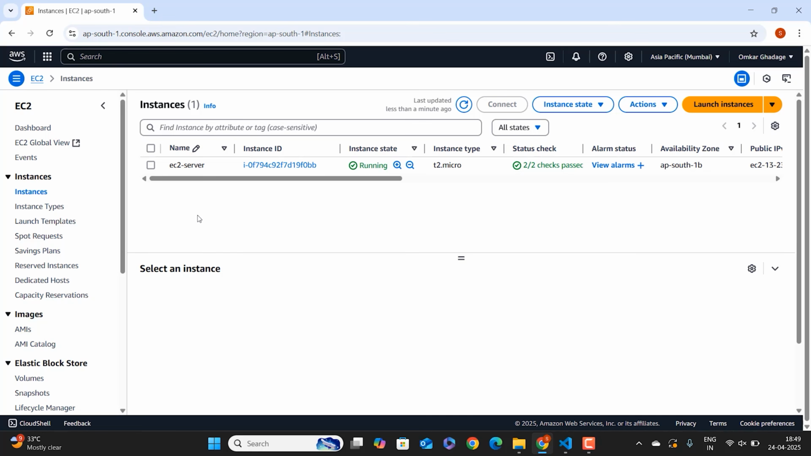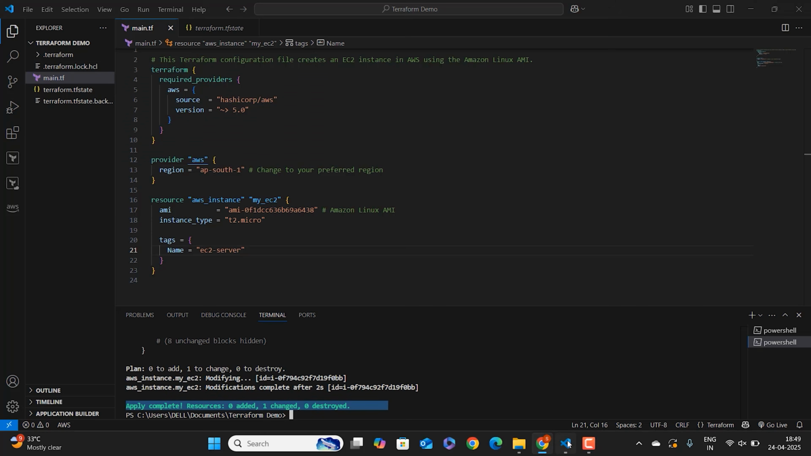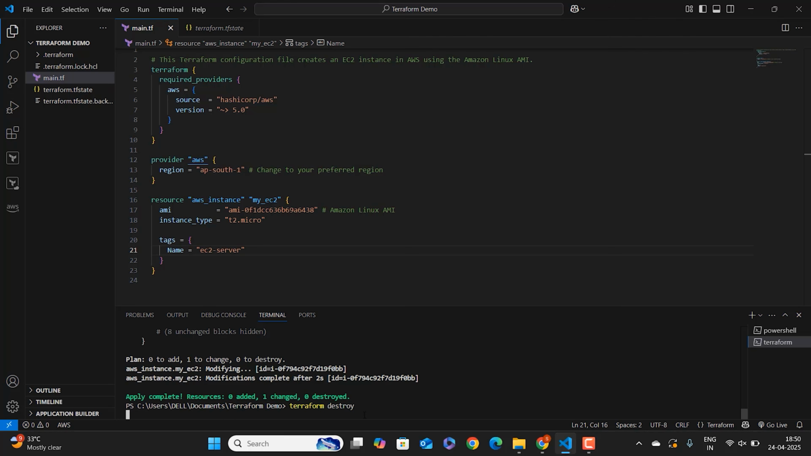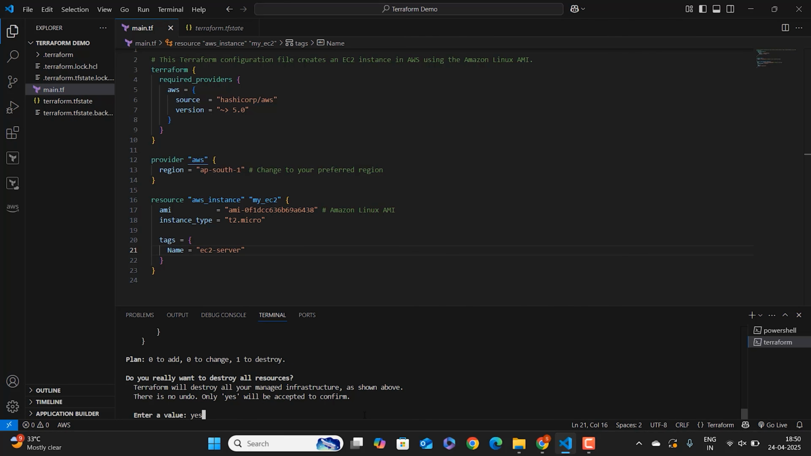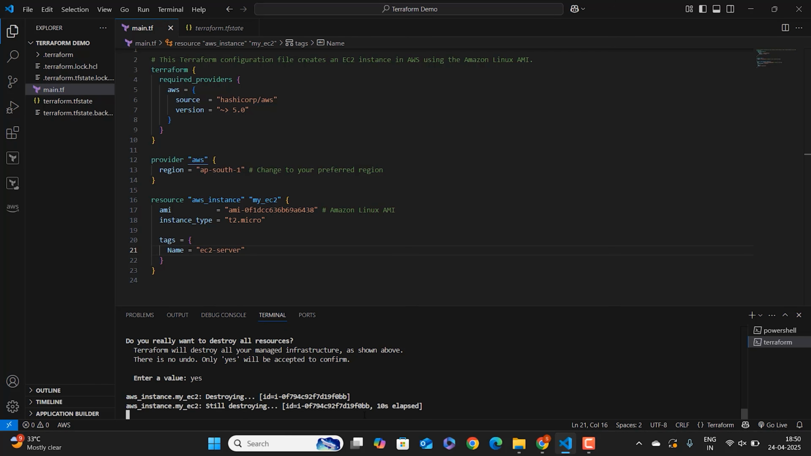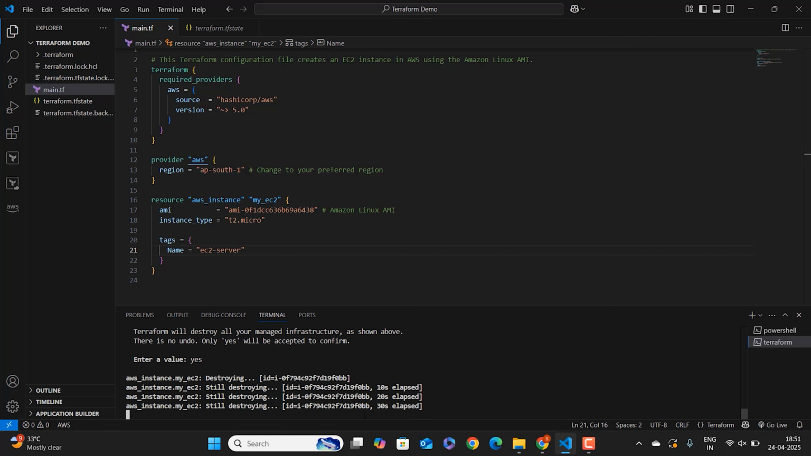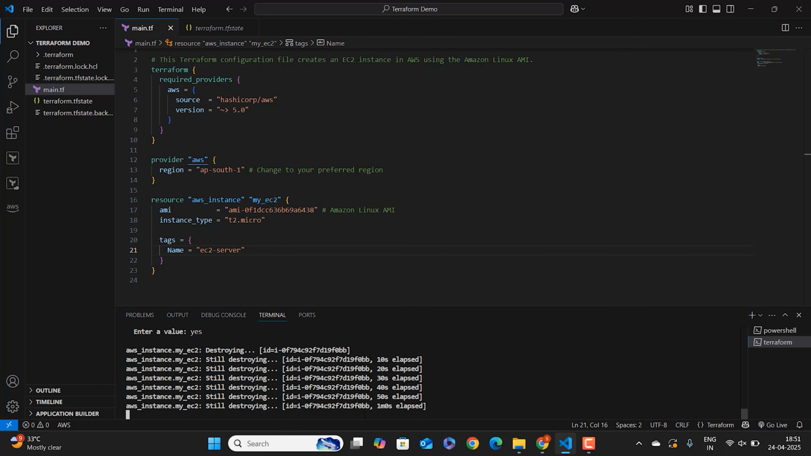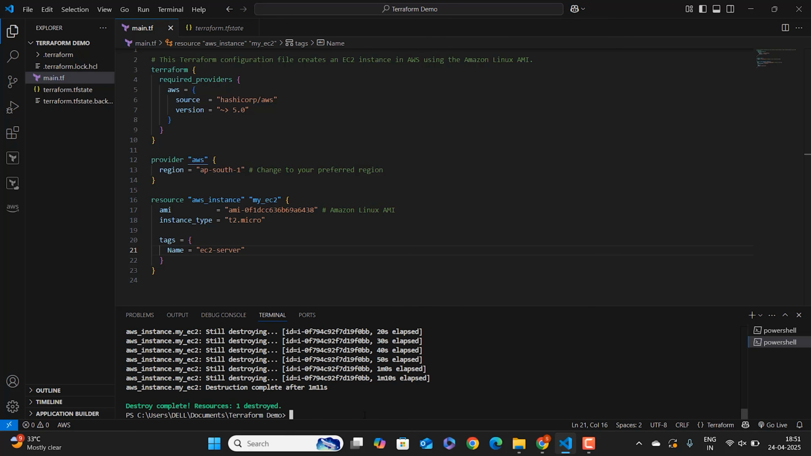Alright, now that our instance is running, to terminate it, go to the VS Code and run the command terraform destroy. Verify it and type yes. And now as you can see on the screen, it is destroying the resource step by step. And here you can see that it is giving the output message: Destroy complete, 1 resource destroyed.